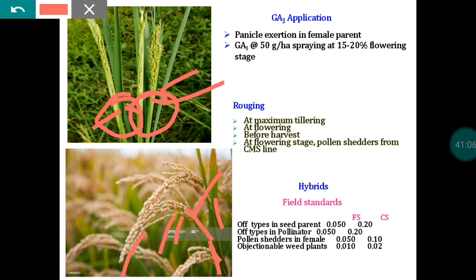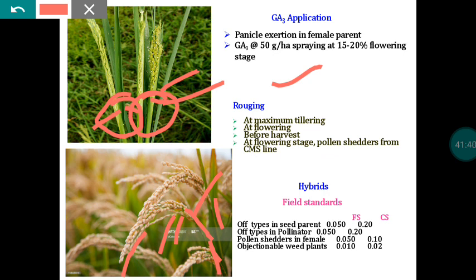To overcome this problem, we have to make the plant exert its panicle well. For that purpose, we have to apply GA3, gibberellic acid, only on the female parent. By that way, we can make the plant exert the panicle fully outside. For this purpose, we can apply GA3 at the rate of 50 gram per hectare, and that should be applied during the 15 to 20% flowering stage.